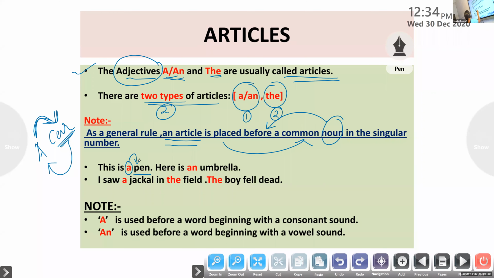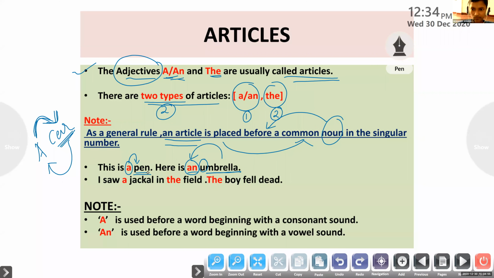And an umbrella. Why an? Because umbrella begins with a vowel sound, the sound U. So we should use an. An is an article placed before a noun. Umbrella is a noun, so an is used just before a noun. Pen is a noun, and a, the article, is used just before the noun pen.